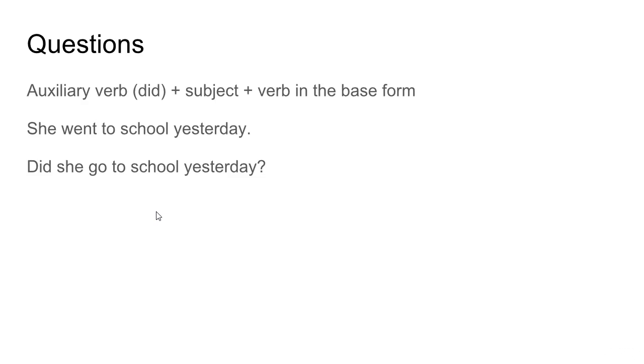So, for example, she went to school yesterday. Okay, we have the verb went, and it's in the past. So in order to create questions about the past, we have to make use of verb to do in the past, which is did. So we put the auxiliary verb or the helping verb did at the beginning, followed by the subject, which is she, followed by the verb in the base form. So did she go to school yesterday?